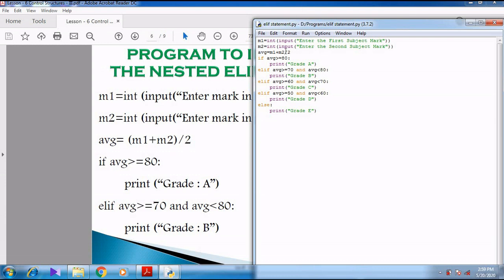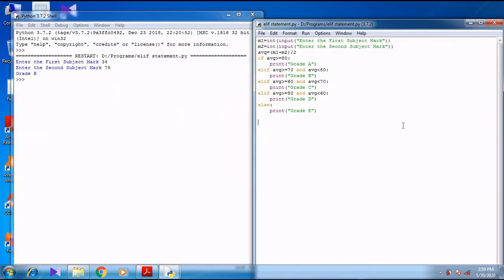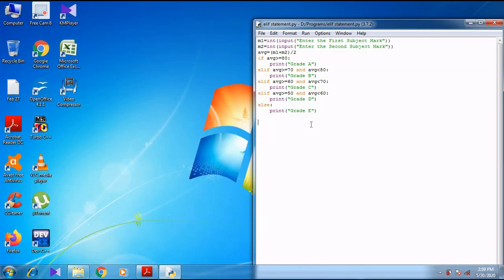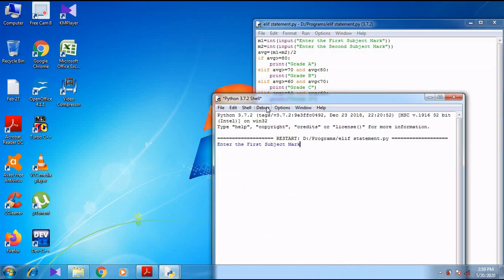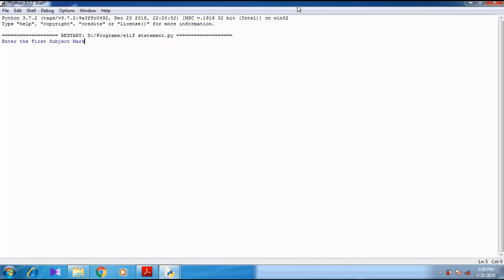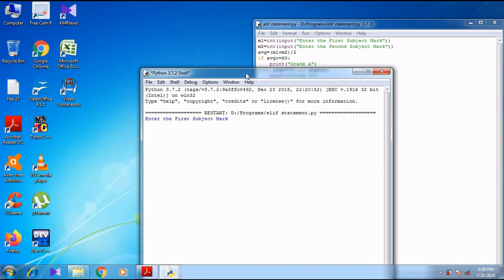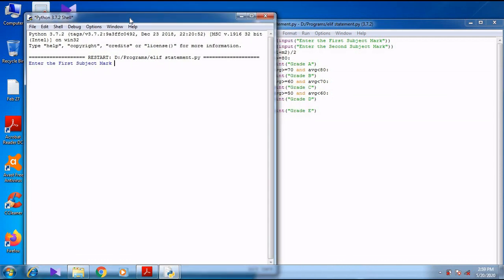Parenthesis is missing here. So when I press Ctrl plus S, so again I am going to run this program. So when I press F5, you can see this window. So 34, 78. Now it shows grade D.